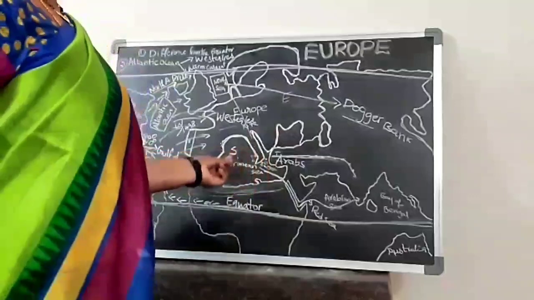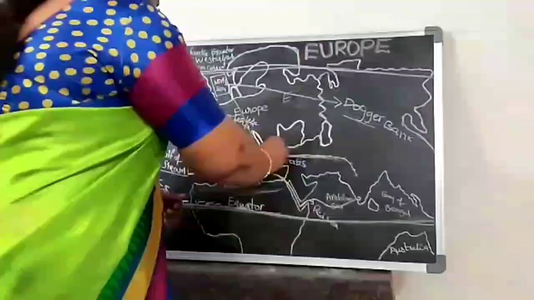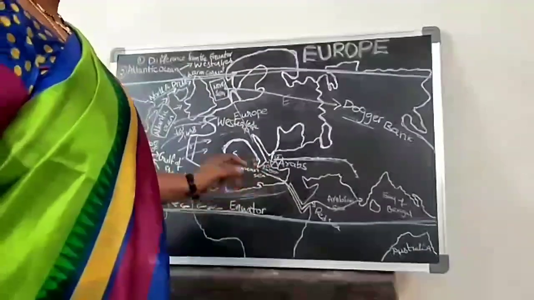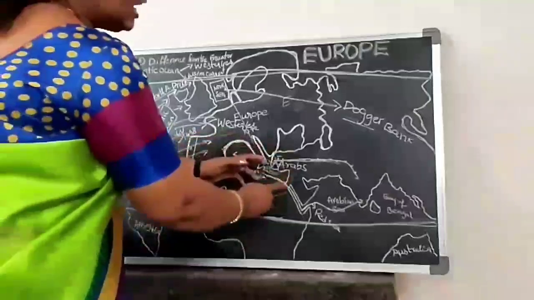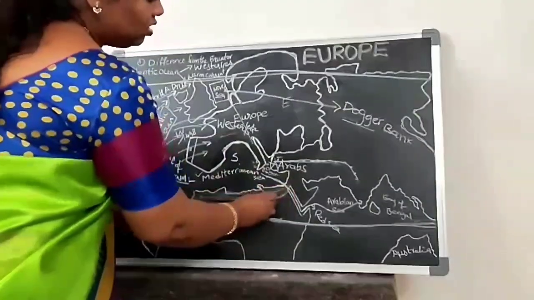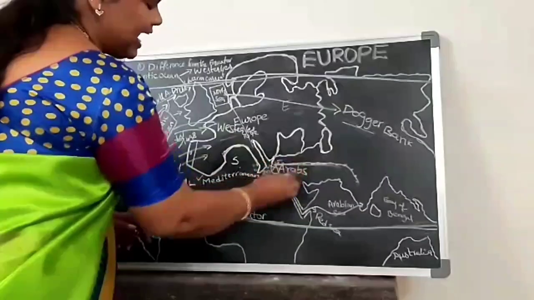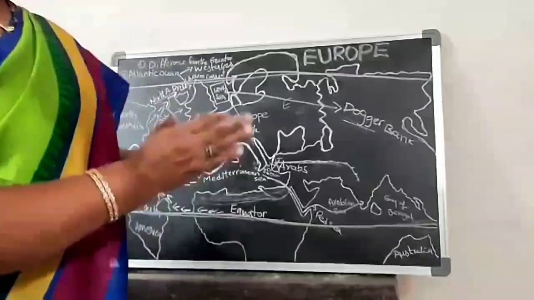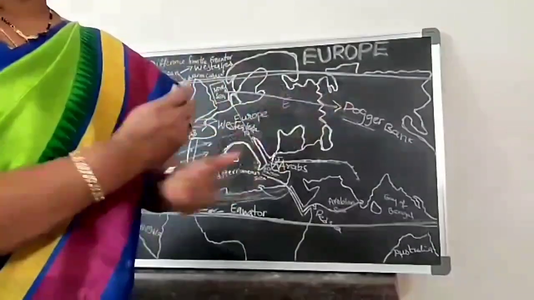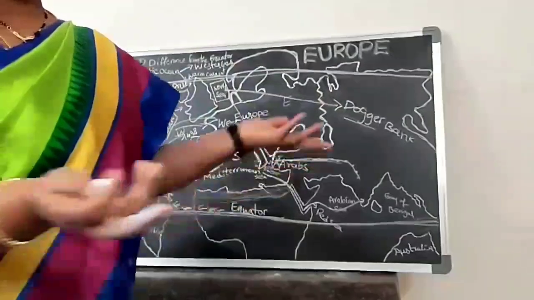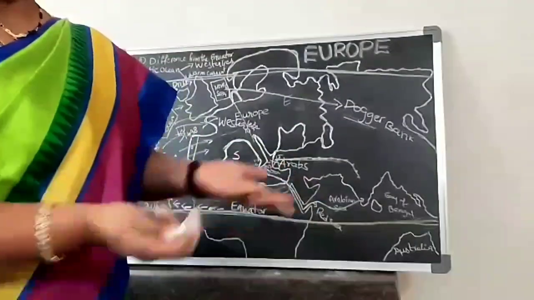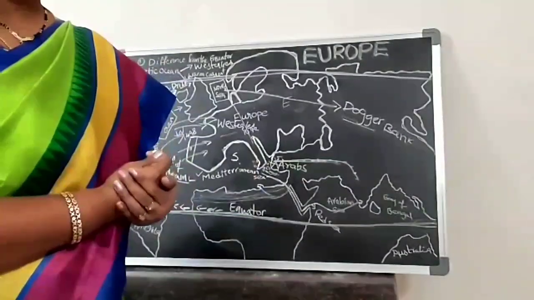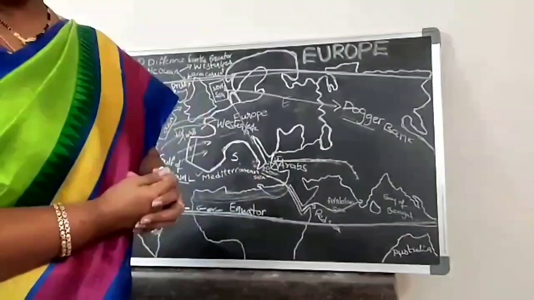Because of that struggling, the route got damaged. Understand? So the Arabs were controlling even this area also. That is why the land route as well as the sea route were damaged. So they needed to find out new sea routes. Understand? Who would want to lose their trading? No one wanted to lose it, isn't it? So that is why Europeans wanted to find new routes to India.